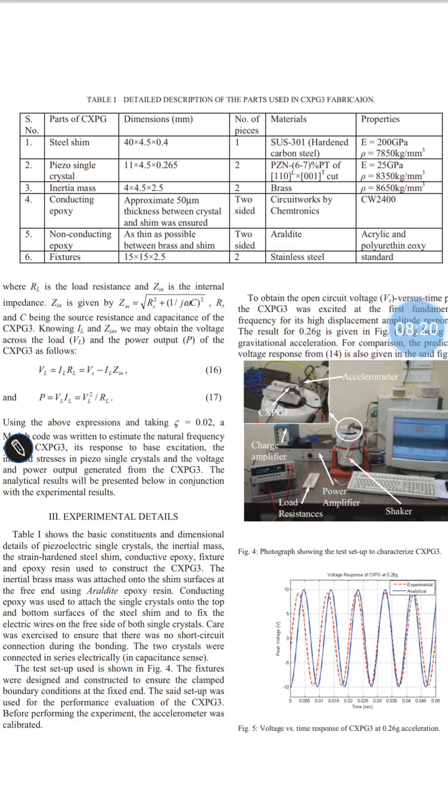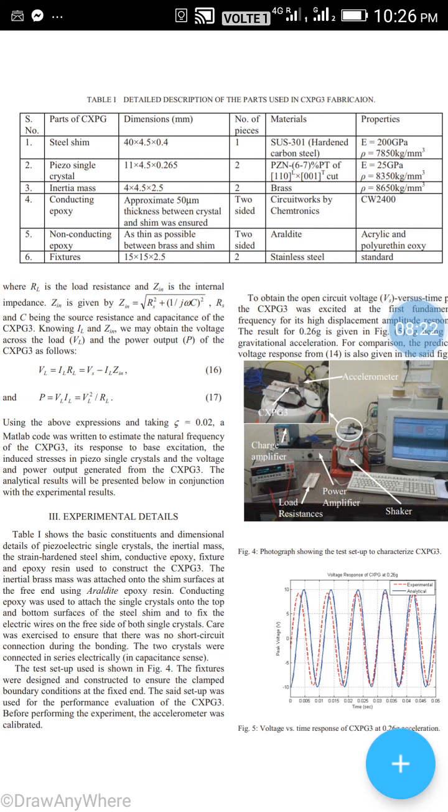And third is the parts of CXPG3. Steel shim dimension in mm: 40 multiplied by 4.5 multiplied by 0.4.